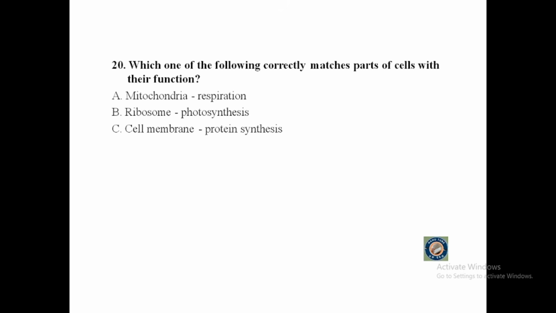The last question of part 1, question number 20. It says, which one of the following correctly matches parts of the cell with their function? A. Mitochondria, respiration. B. Ribosome, photosynthesis. C. Cell membrane, protein synthesis. Or D. Cell wall, controls all cell activities.